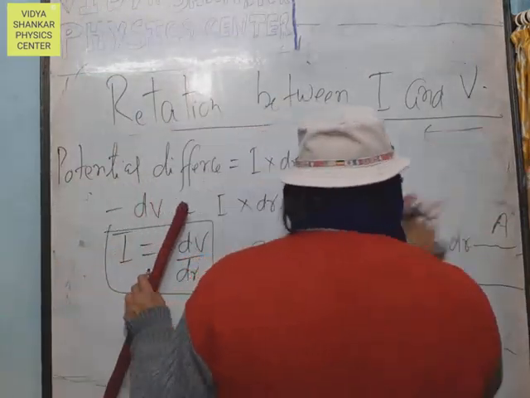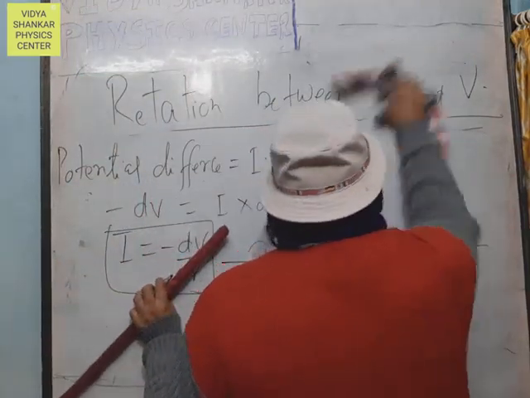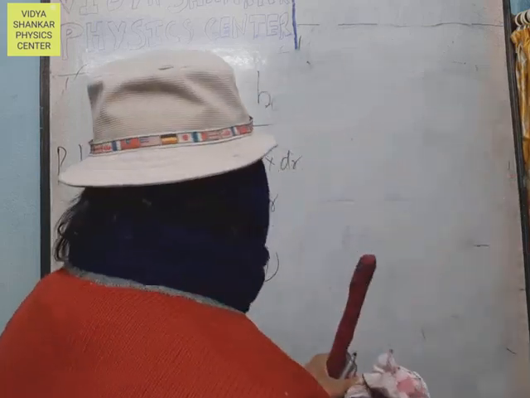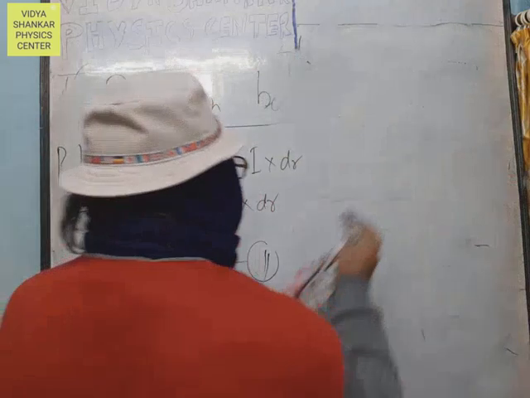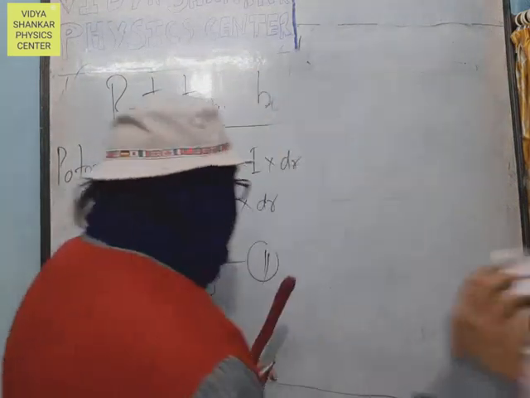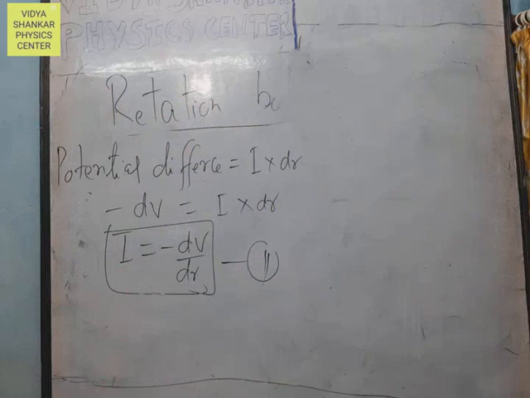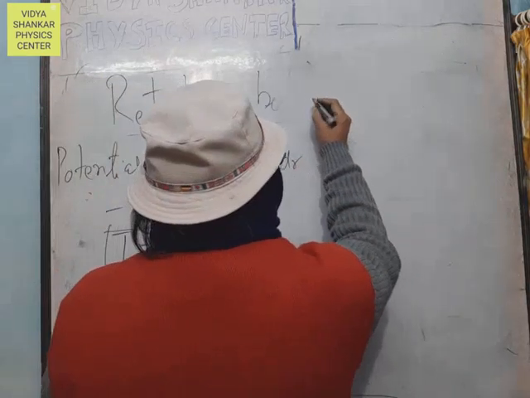That is the relation between I, the intensity of gravitational field, and V, the gravitational potential.